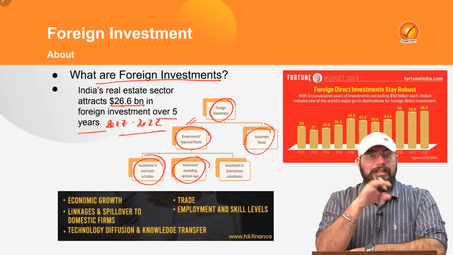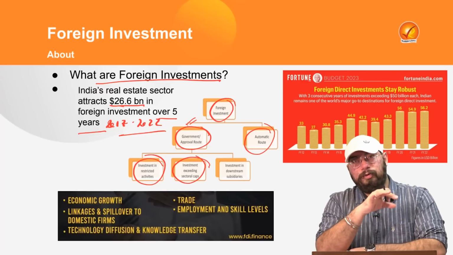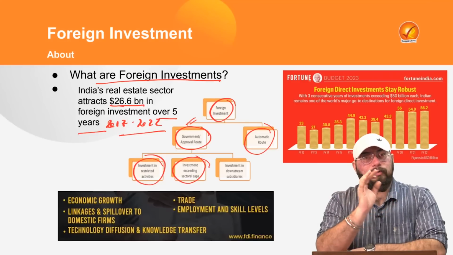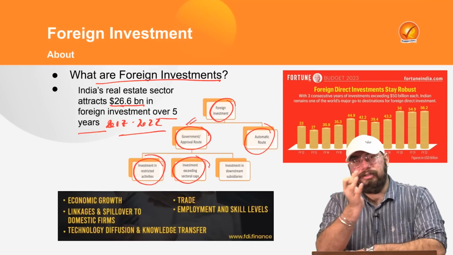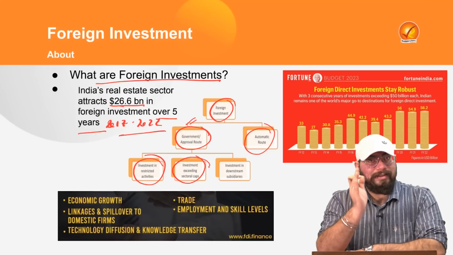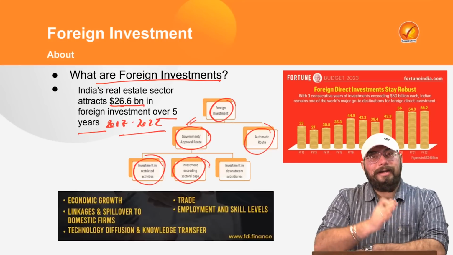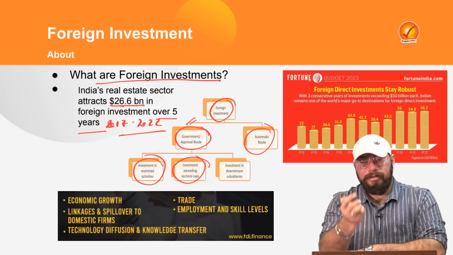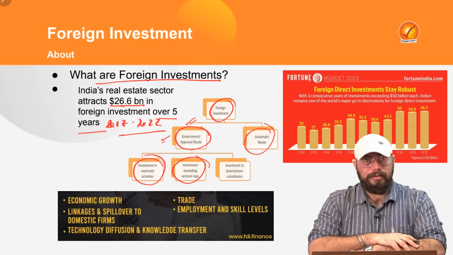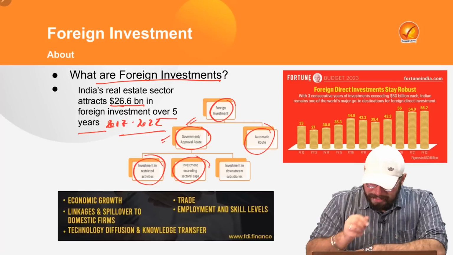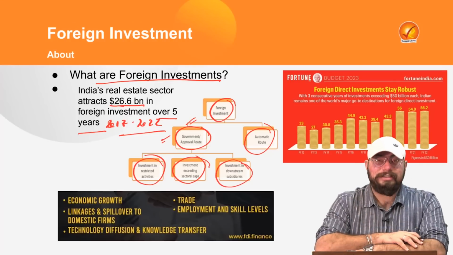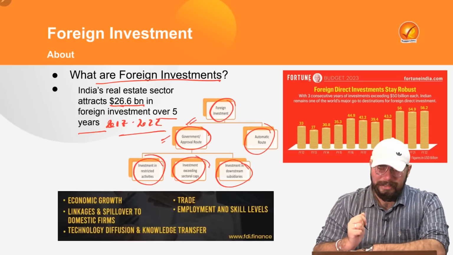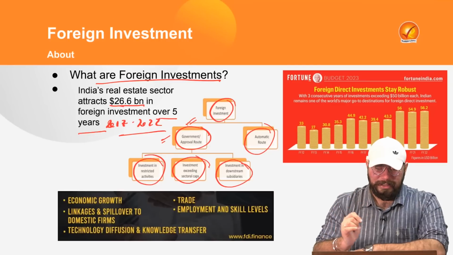The second case is investment exceeding the sectoral caps. Let's say the government puts sectoral caps for different sectors, for example 50% or 49% or 45%, in insurance or in banking, right? Foreign investment can't exceed beyond a certain limit. But if it has to exceed that limit, it has to go through the government approval route. And also investment in downstream subsidiaries. In that case as well, the government approval route will be applicable. So there are two routes, automatic and government approval.